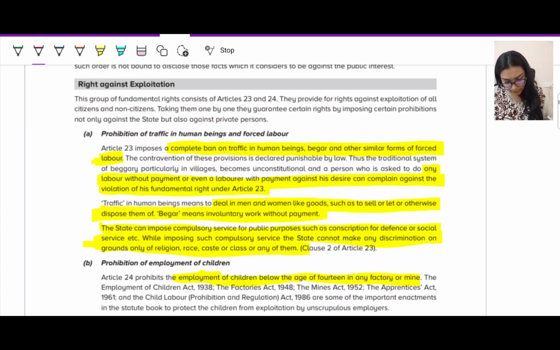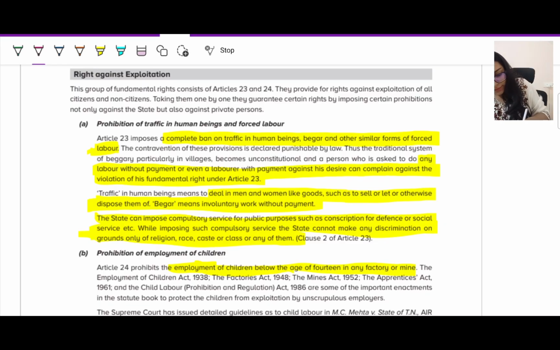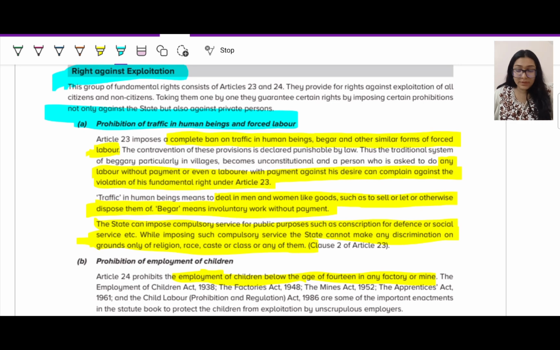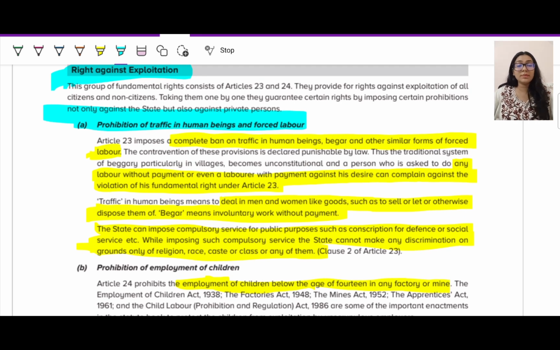Next we have, quickly, only this one, which is your right against exploitation. This is also one of your fundamental rights, which says prohibition of traffic in human beings and forced labor. The most recent thing I could think of about this is the Epstein files. Now this is a crime against the law of humanity itself, but nothing has been done in that particular case, so we don't know where this is going. But yes, in India, at least as per the books, we have this fundamental right which prohibits trafficking in human beings and forced labor.